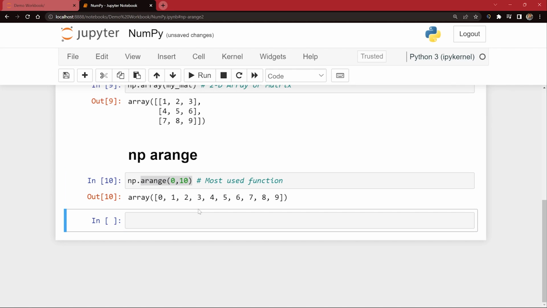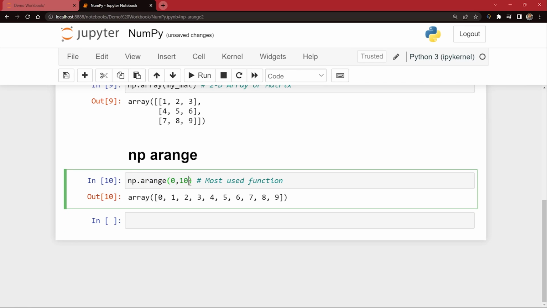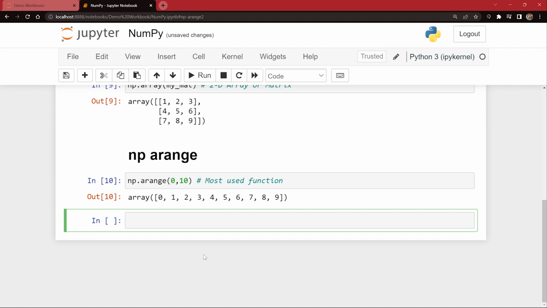And just now I told you it works just like a range function, right? So if this is a range function, then it would have the third parameter also. So I can say np.arange, and I can say 0 comma 10, this is lower limit, upper limit, comma 2. So now this is lower limit, upper limit, and this becomes steps, just like how we have in the range function.